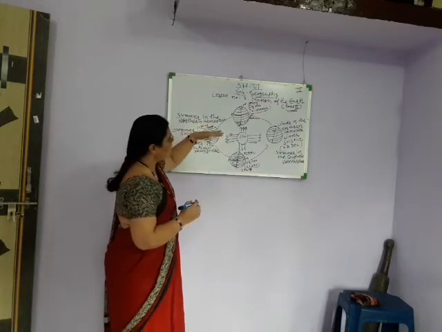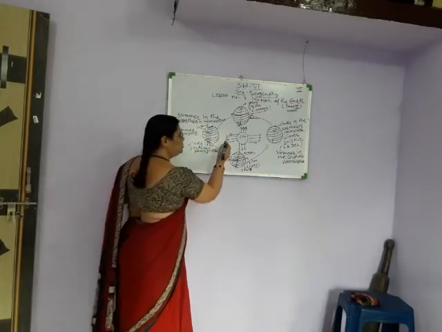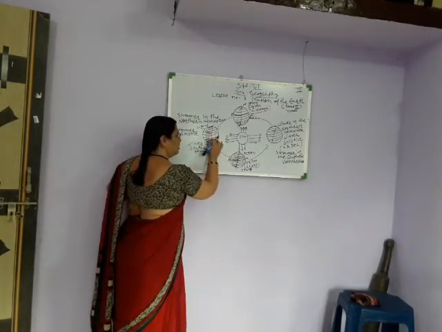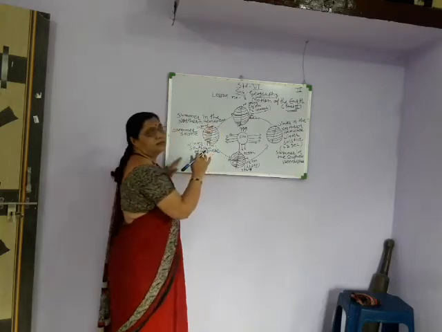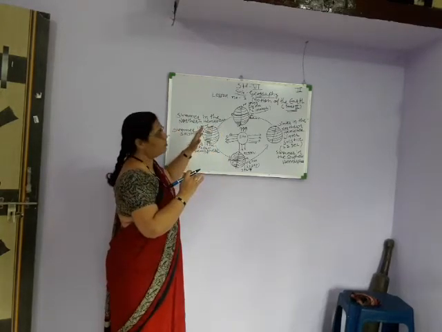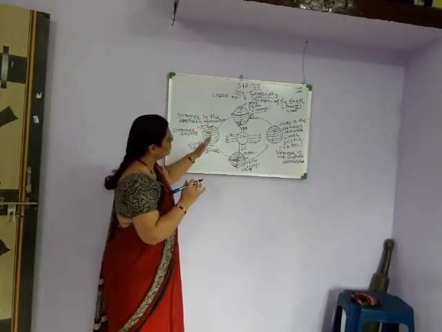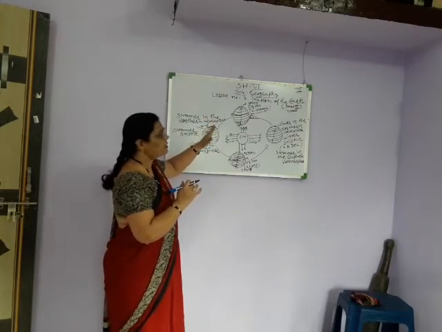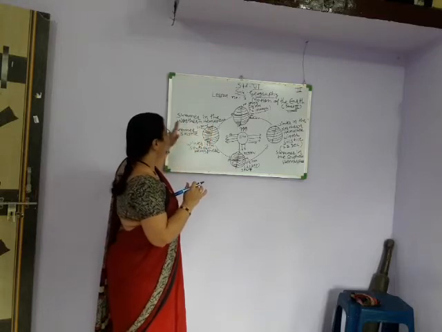Whenever the rays of the sun fall directly on the Tropic of Cancer, there is too much heat and light there, and that's why it is the summer season.